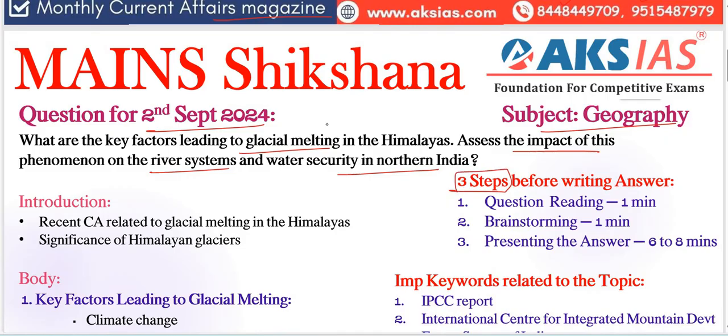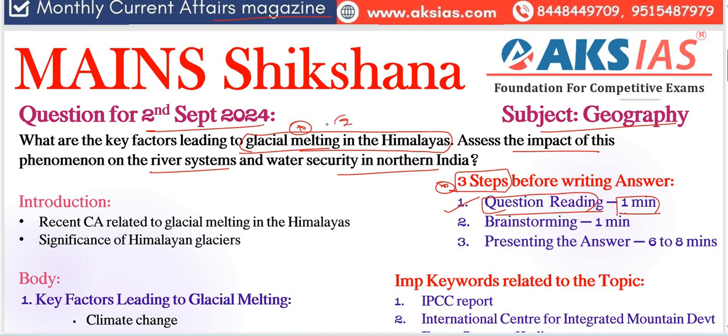Here, we need to start our 3 steps before writing our answer. The first step is, within 1 minute, we need to identify different keywords, question tags and also the topic. Question reading is the first step. So, what is the important topic here? Glacial melting in Himalayas, right? Very important topic. Recently we have seen different issues regarding this particular topic.